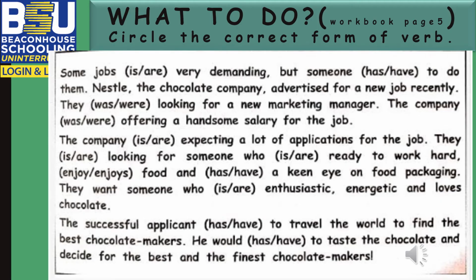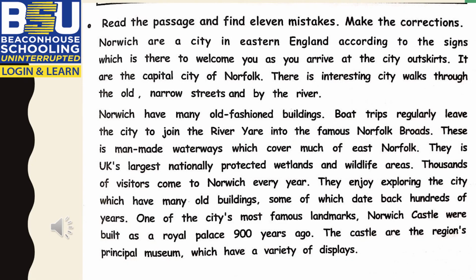Students will correct mistakes of subject-verb agreement in this passage. First, they will take turns to read this passage. In this passage, there are 11 mistakes of subject-verb agreement. Again, students will take turns to read this passage bit by bit and make corrections.